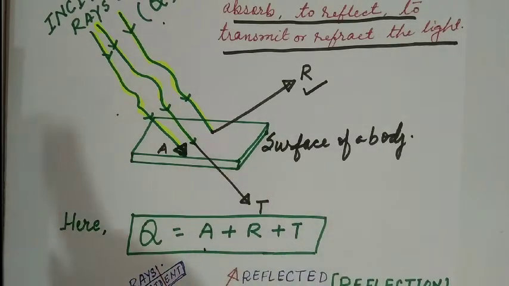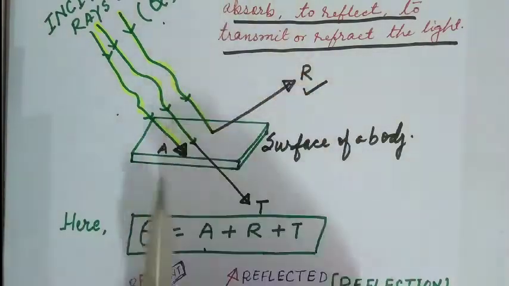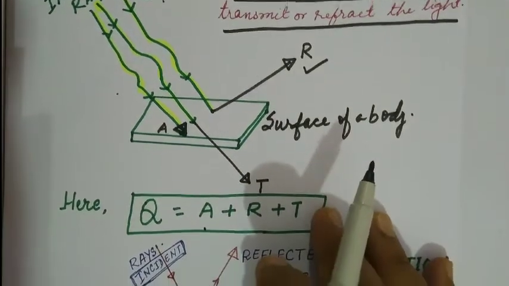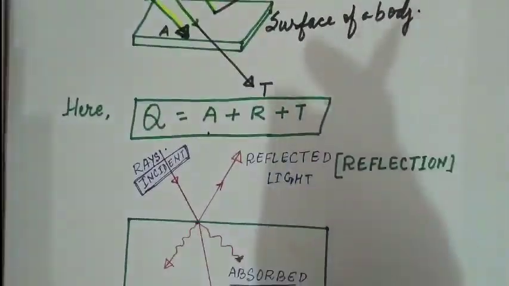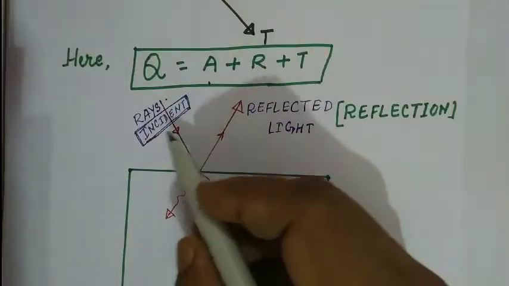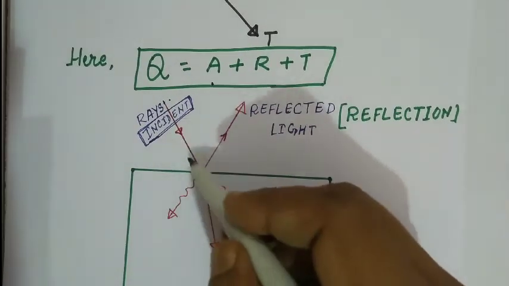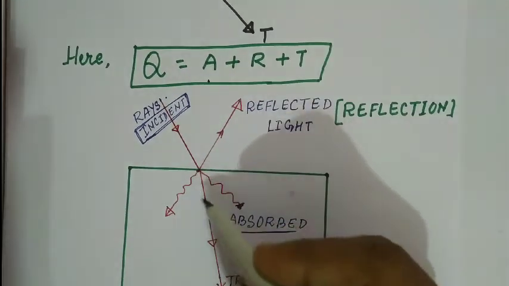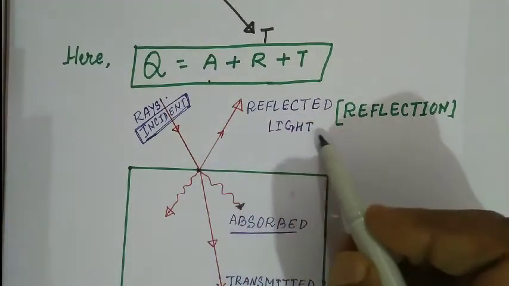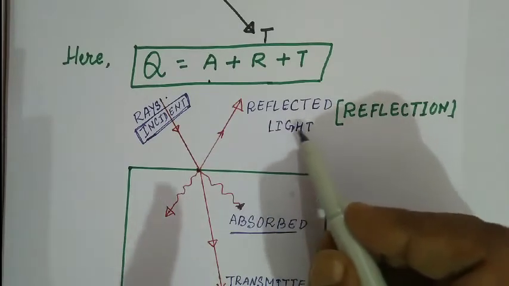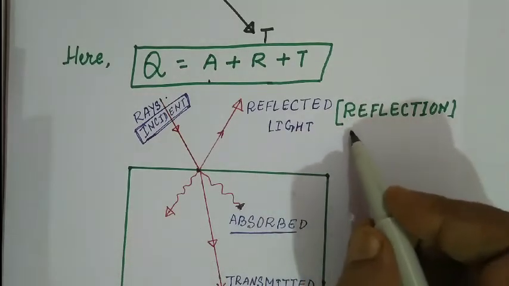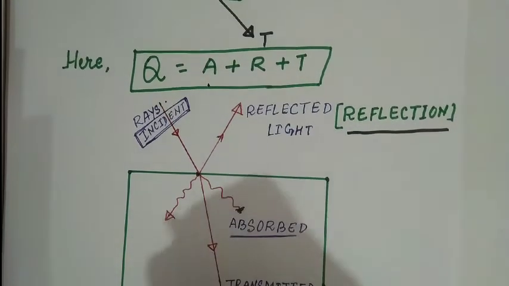So one of the terms, reflection of light, we have to study here. Once again I have drawn one more diagram, and it will be clear from this diagram. One light ray I have shown is allowed to fall on the surface. Some amount of light is reflected, and this phenomenon is called reflection.